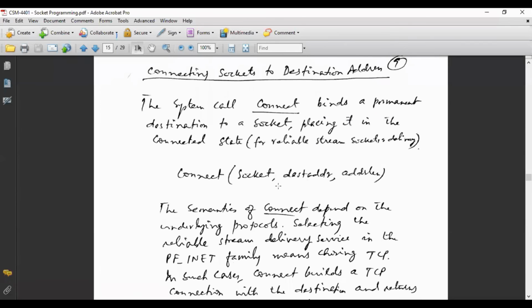So this is how the connect works, three parameters or arguments are there. Socket, you are very much aware. Destination address is very much similar to the local address. So it will be a combination of port address plus IP address of the destination program with which you want to connect. Similarly, next is the address length. Address length means in bytes, so maybe 8 byte, 32 byte, 48 byte, whatever it is.